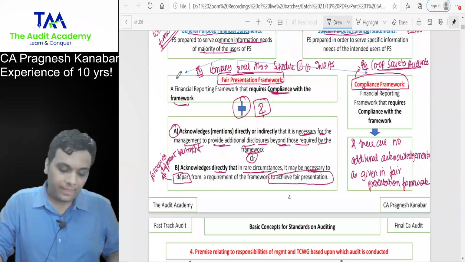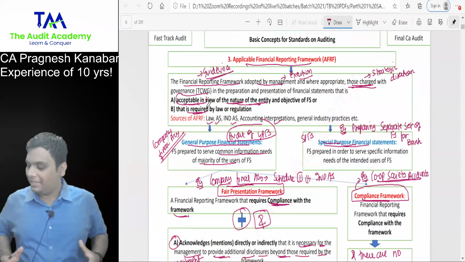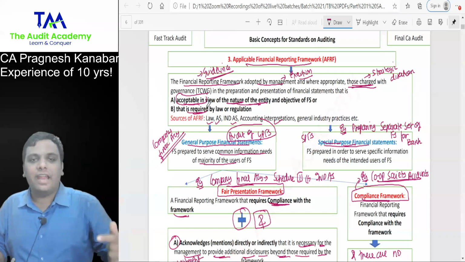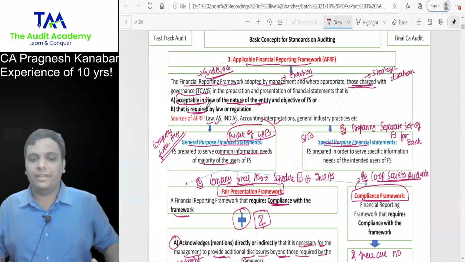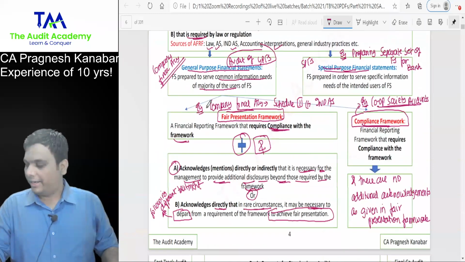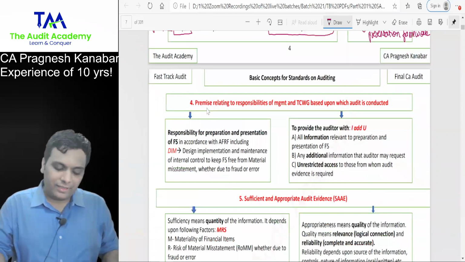Now, when we are done with this concept of applicable financial reporting framework, when I am teaching you SA 200 we will go at a faster speed. When I am teaching SA 700 we will go at a faster speed, because these concepts will have so many implications over there. So please keep on revising. Now, come on. This is very basic.